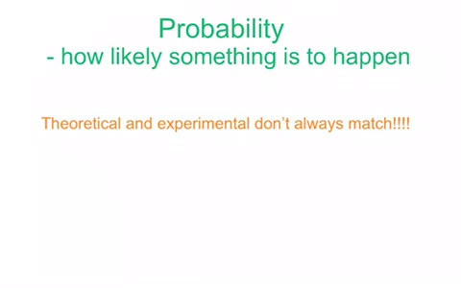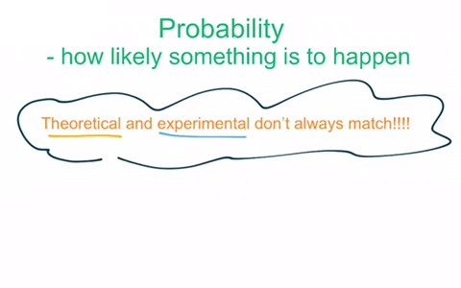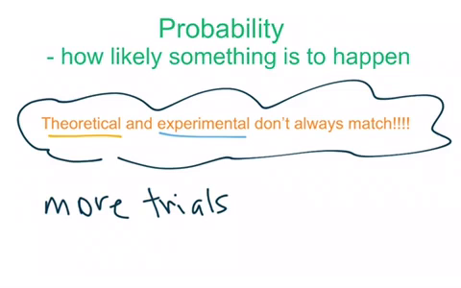Something that's important to remember is that your theoretical and your experimental probability don't always match. In fact, they probably didn't when you did your heads and tails experiment, and that's okay. One of the things that we're going to learn about, though, is that when we increase the number of trials, so more trials, the more trials we do, the closer we get to our theoretical probability.